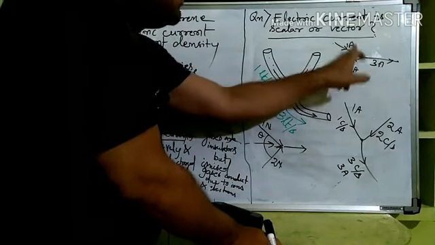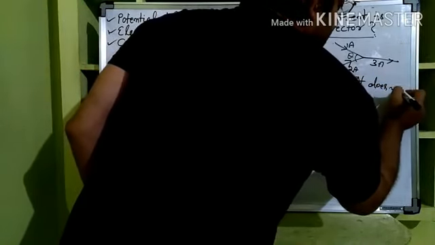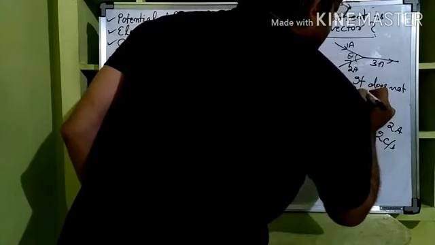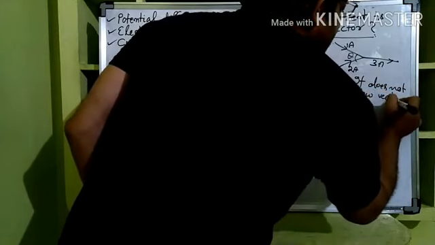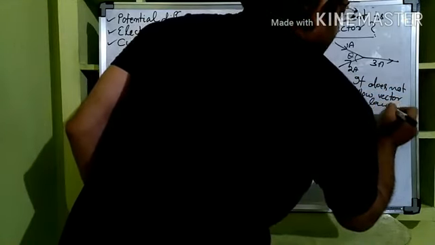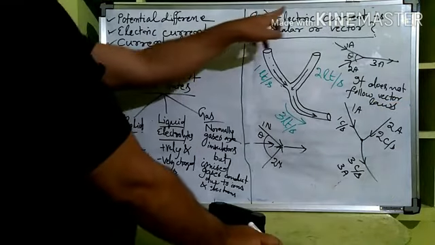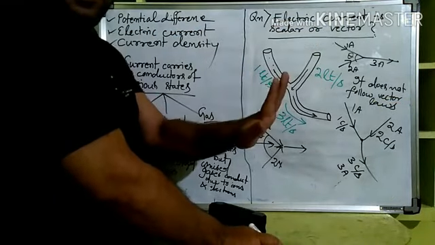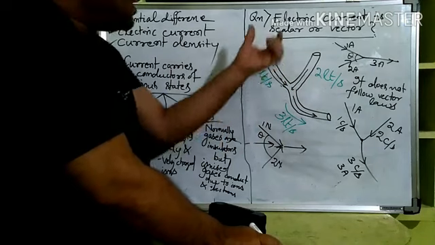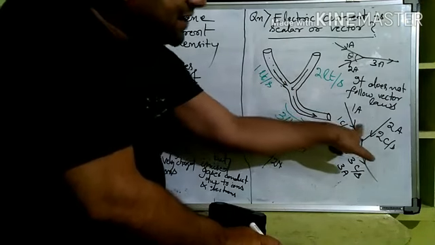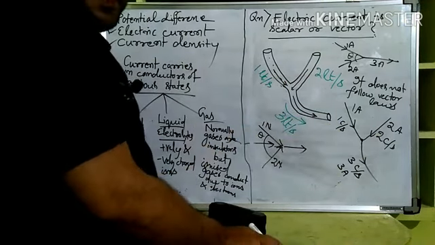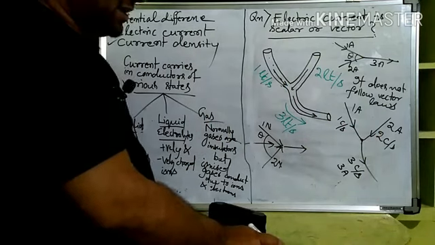But current can be algebraically added. That means it doesn't follow vector laws. So electric current is not a vector, that's for sure, right? Whether it is a scalar, since it is algebraically added, it seems to be a scalar only.